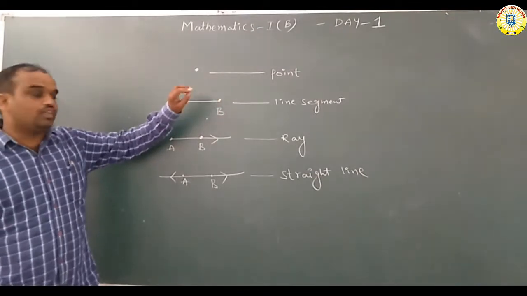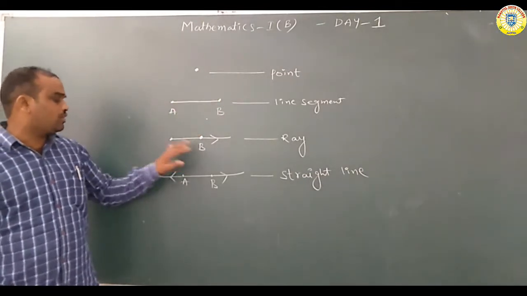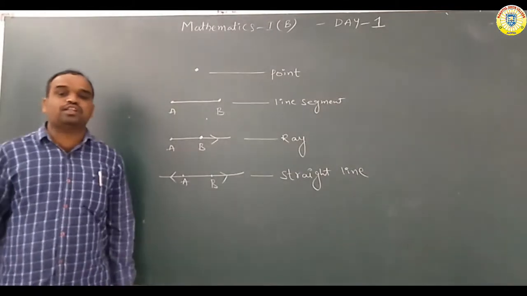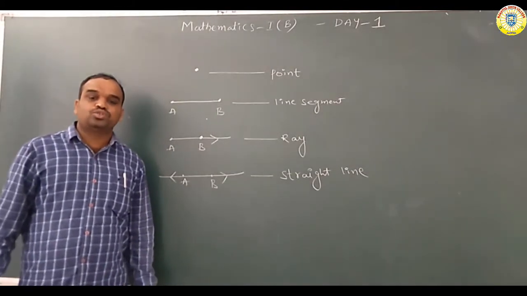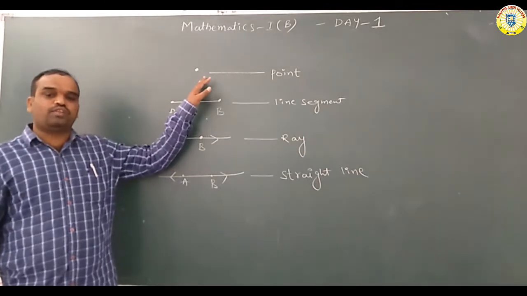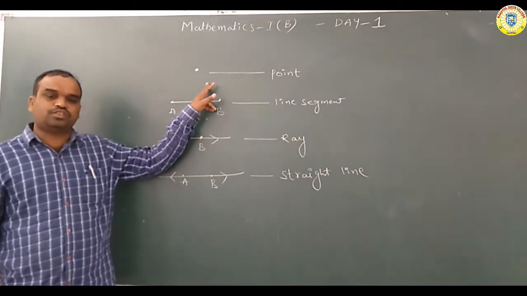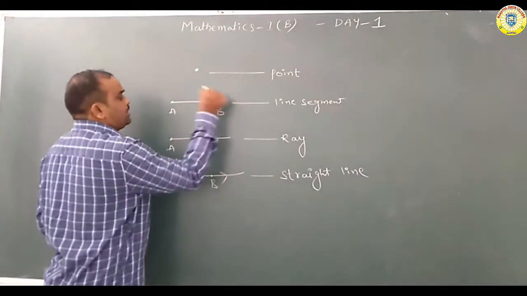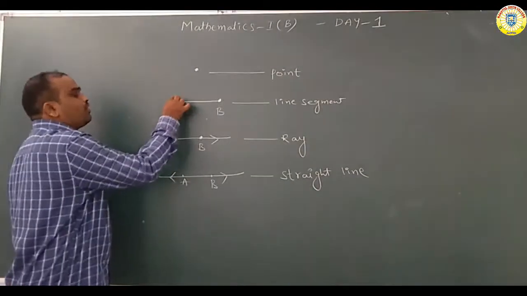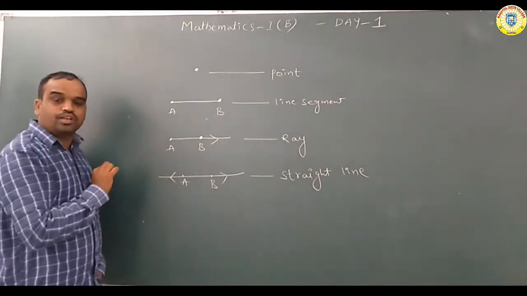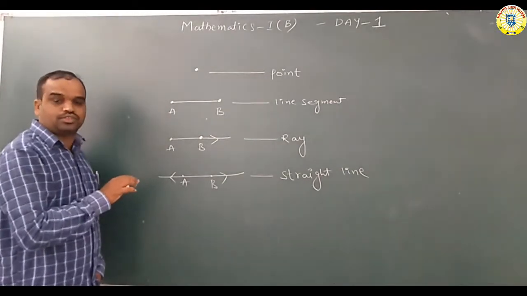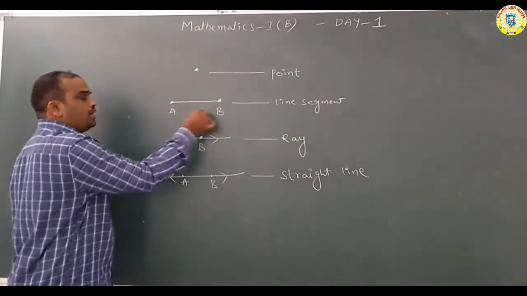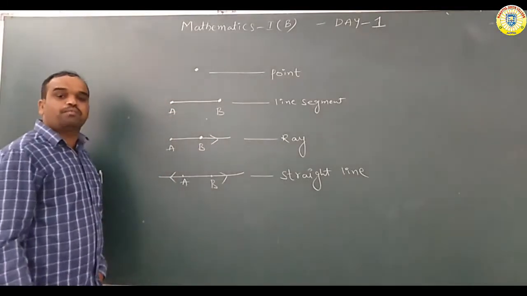What is the difference between a point, a line segment, a ray and a straight line? A point is used only for location. A line segment has a collection of finite points. A is the initial point and B is the terminal point.